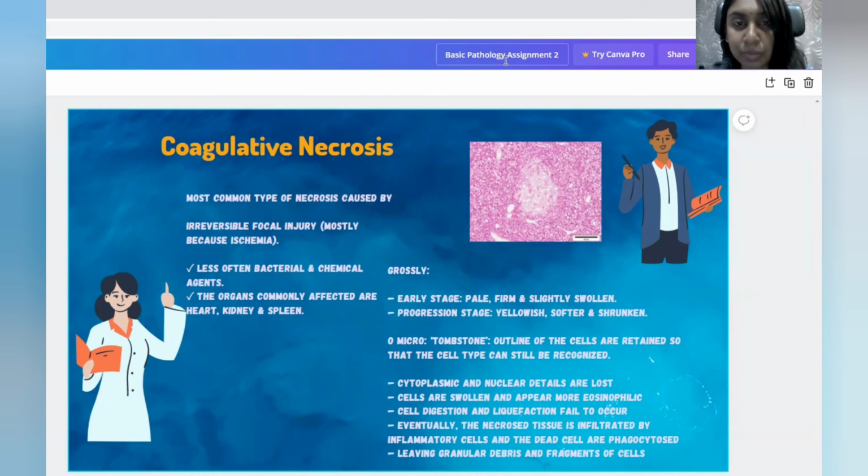Grossly, in the early stage the tissue will be pale, firm, and slightly swollen. At the progression stage, it will be yellow, softer, and shrunken. Microscopically, cytoplasmic and nuclear details are lost. Cells are swollen and appear more eosinophilic. Cell digestion and liquefaction fail to occur. Eventually, the necrosed tissue is infiltrated by inflammatory cells and the dead cells are phagocytosed, leaving granular debris and fragments of the cells.